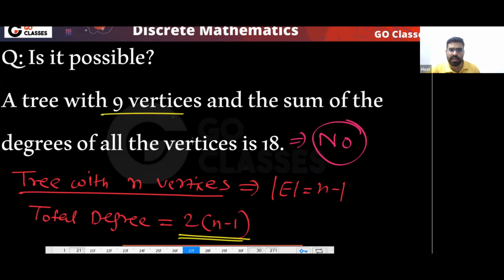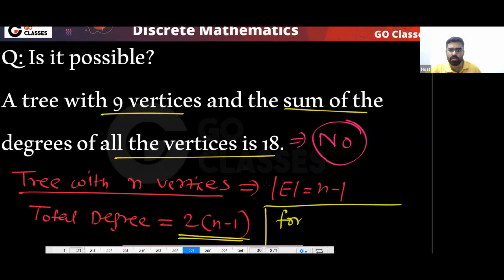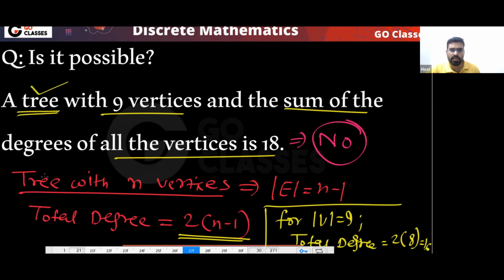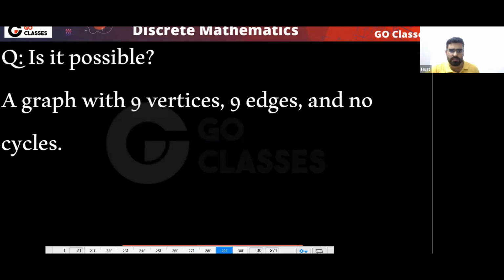So here you have a tree with n vertices and the sum of degree is 18. This is not possible. For the number of vertices equal to 9, the total degree in a tree should be 2 into 8, so that should be 16. So this is not possible because you have a tree. So the answer is no.